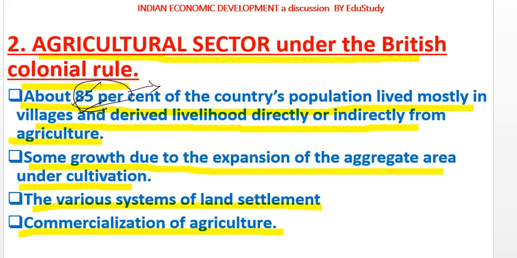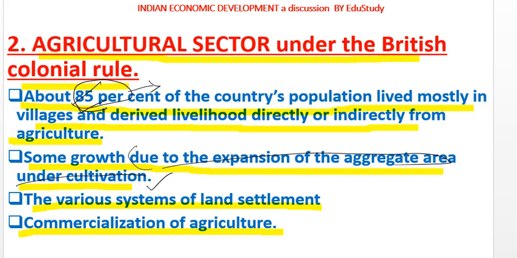Some aggregate growth was there, but that was not due to the labor force; it was due to the expansion of aggregate area under cultivation. That means the area under cultivation increased after removing forests, that is deforestation, but that was not due to the expansion of the labor force. A huge number of labor force was used in the agricultural sector, but the sector was experiencing stagnation.